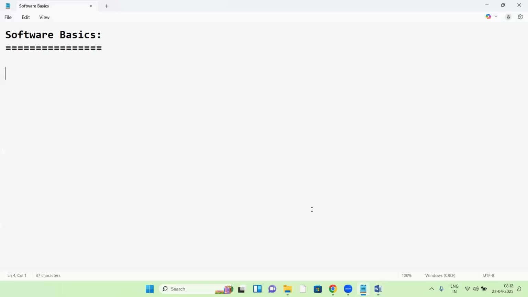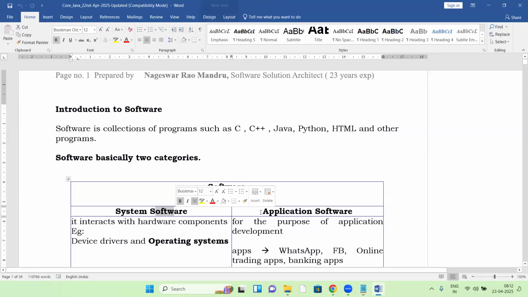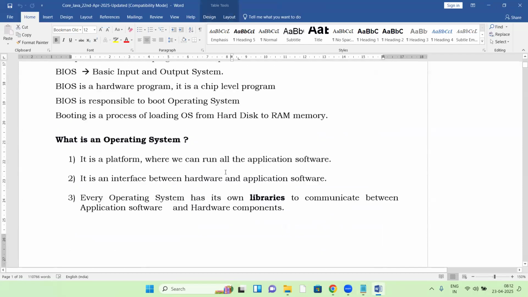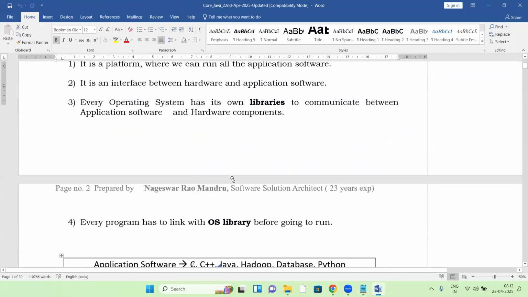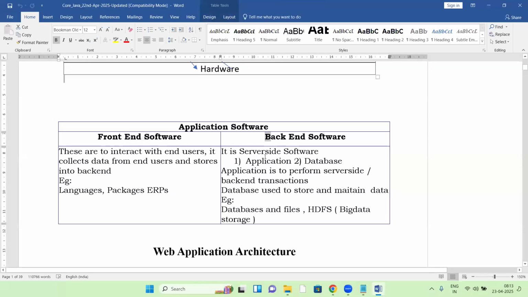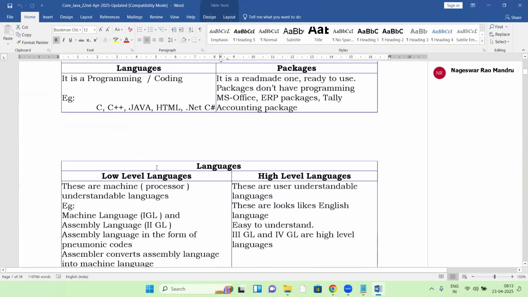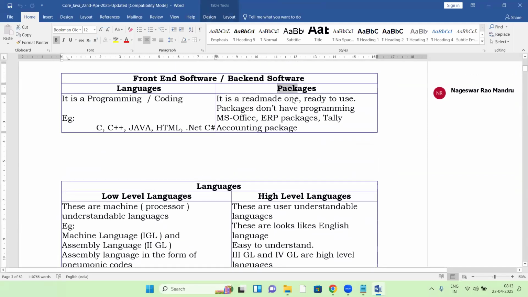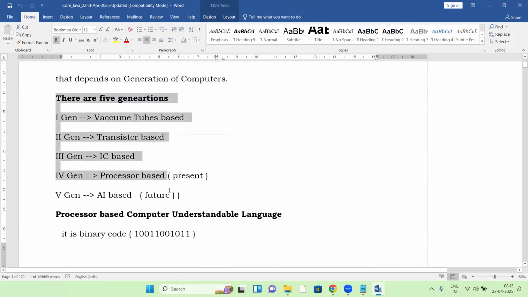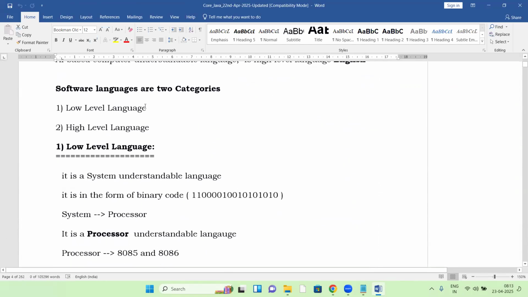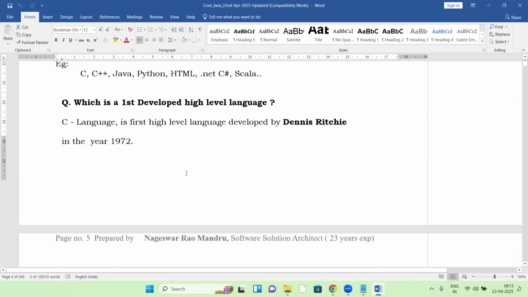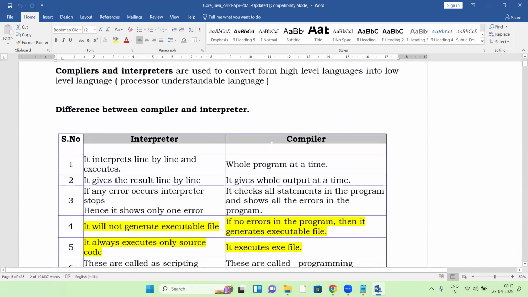Software basics. Before going to Java, there are some software basics. After finishing all the software basics, next I'll go to Java. Today we'll discuss all the software basics: system software, application software, operating system, front ends and back ends, languages and packages, generation of computers, low level languages and high level languages, and then interpreter and compiler.